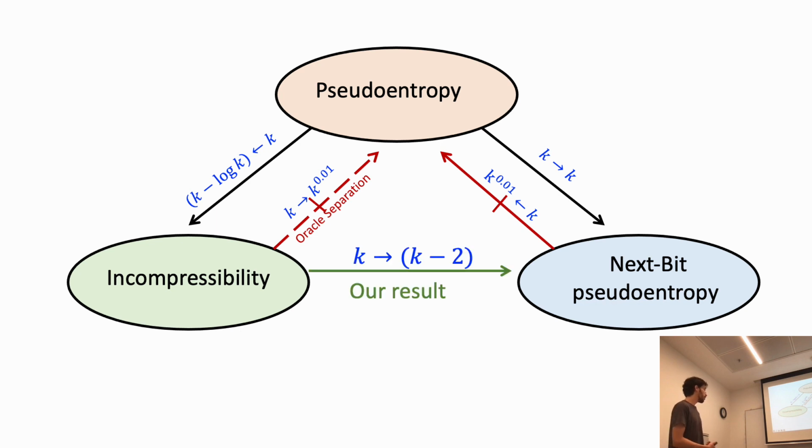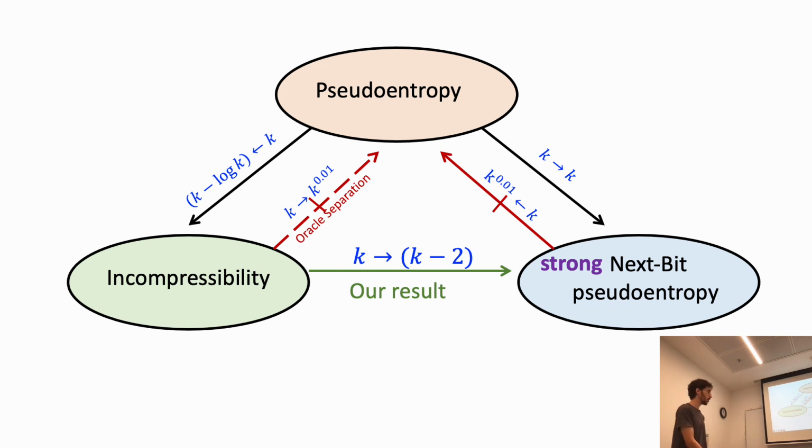In our work, we showed that a distribution which is k incompressible is a distribution with k minus 2 next bit pseudoentropy. So incompressibility implies next bit pseudoentropy up to this 2 bits gap. In the other direction, we know that next bit pseudoentropy doesn't imply incompressibility, but we showed that incompressibility implies a stronger notion than next bit pseudoentropy.